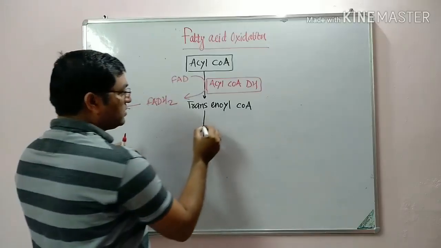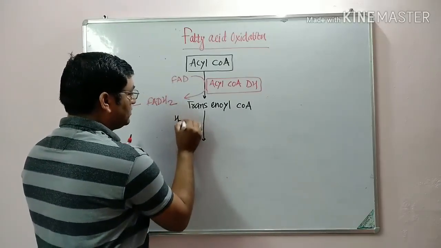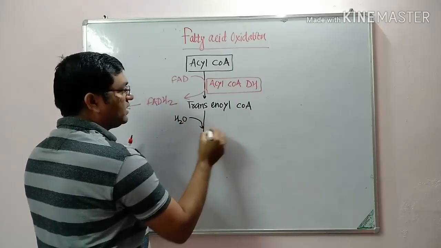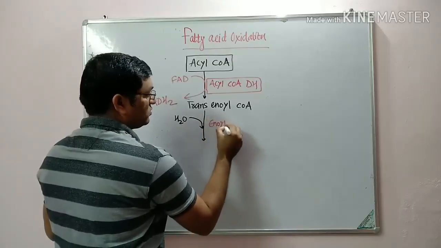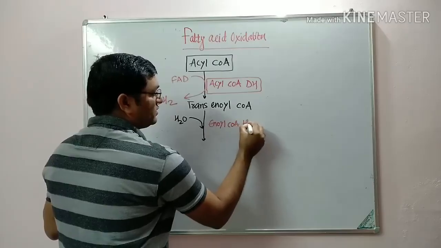The second is the hydration. In this, it is catalyzed by the enoyl coenzyme A hydratase.